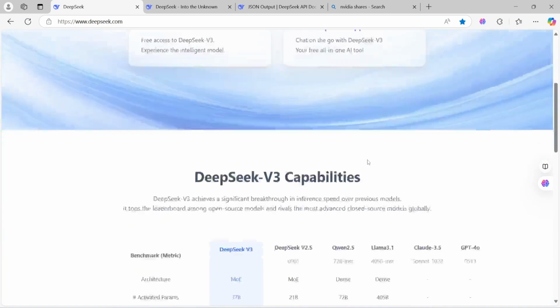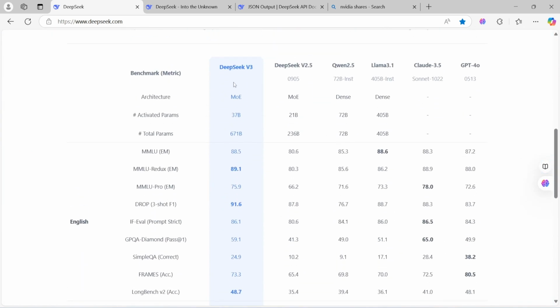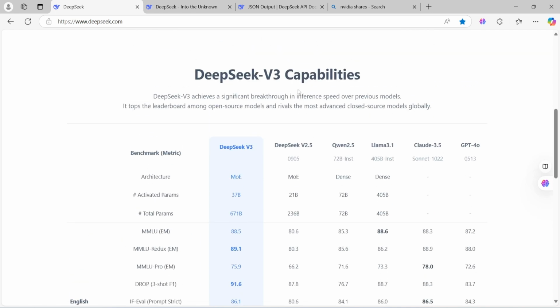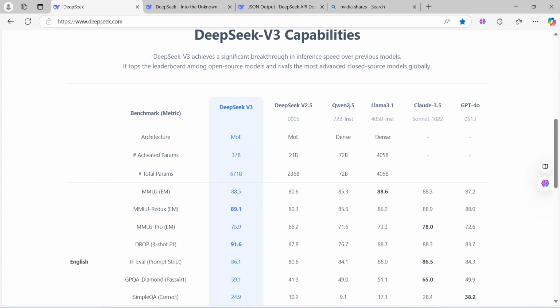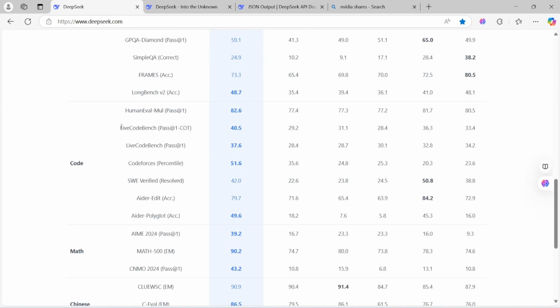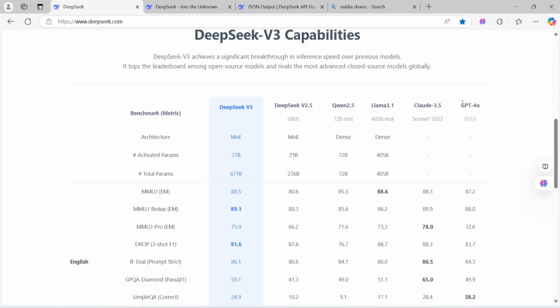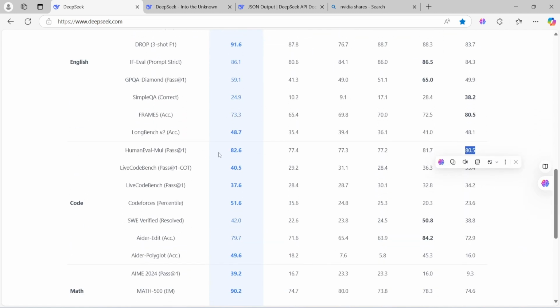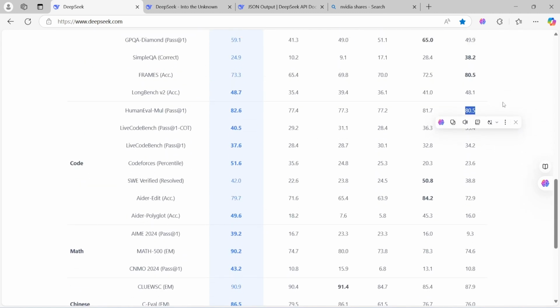Okay, so let's go down. Then we'll check in which factors DeepSeek V3 outperformed the providers, right? So if you check here, these are the DeepSeek versions. One more, Qwen LLM is there, Claude is there, and ChatGPT, different organizations. Meta also you will be finding. We will review this part as well. So if you check the score of their model, DeepSeek is 82.6, and here is 80. This is ChatGPT 4, which is their top model. So you'll find that it has outperformed OpenAI.